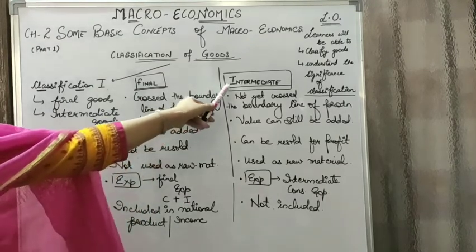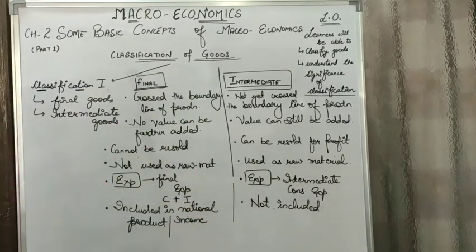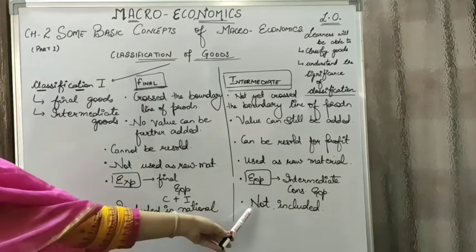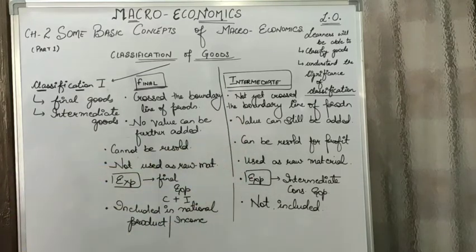And the expenditure which is done on intermediate goods is termed as intermediate consumption expenditure. Now another important difference between the two is, in case of final goods, its value is included in national product and income, whereas intermediate goods are not included in the national income or the product.